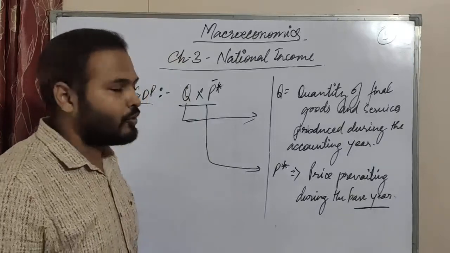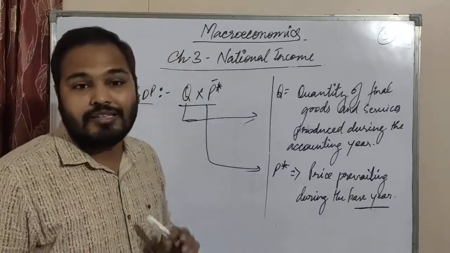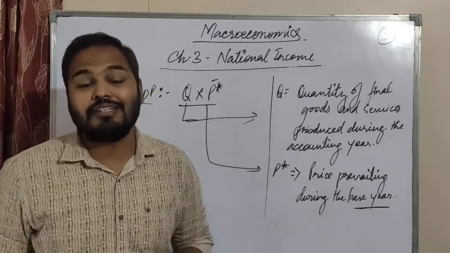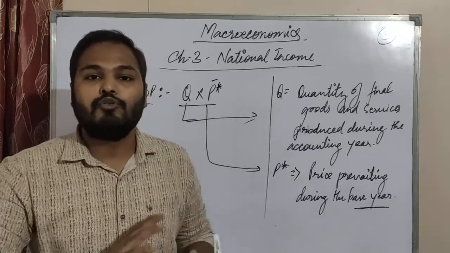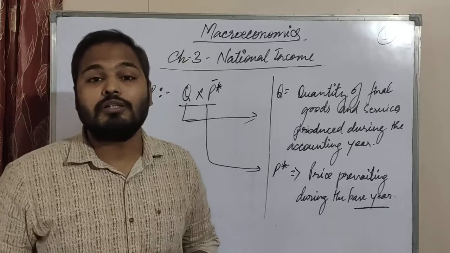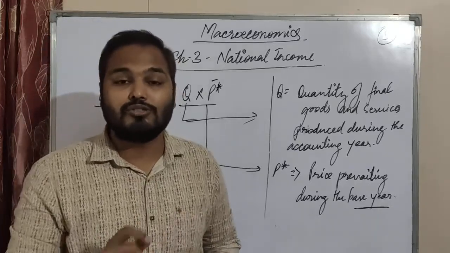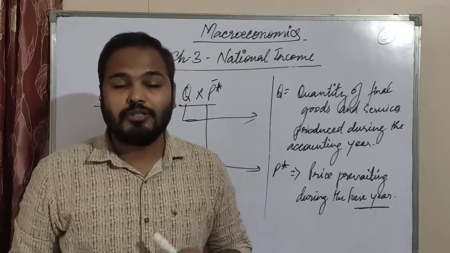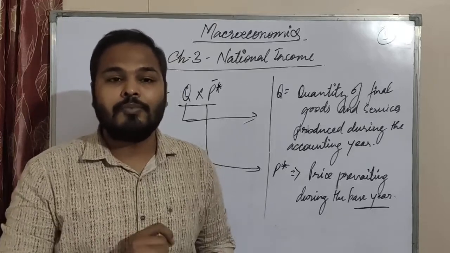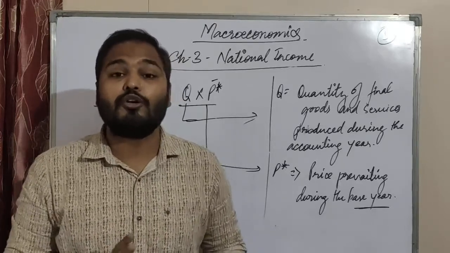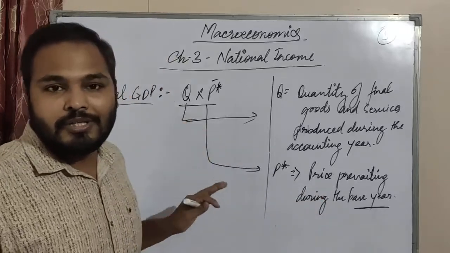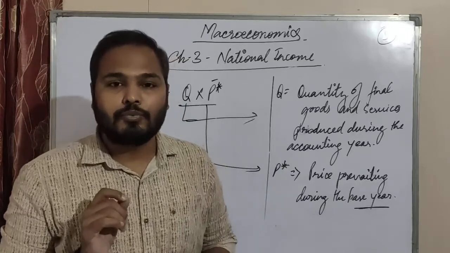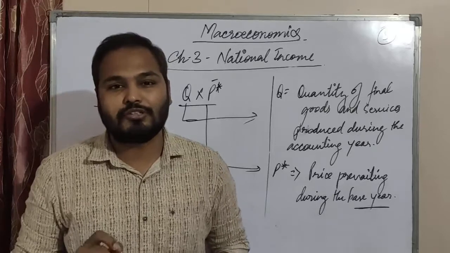One more thing, it is very important. When real GDP increases, there must be an increase in the flow of goods and services. But when nominal GDP is increasing, there may or may not be an increase in the flow of goods and services. Why? Because both are not constant. Even Q, the quantity of flow of goods and services, is not constant, and their price is also not constant. So when nominal GDP increases, the flow of goods and services may or may not rise. But in real GDP, it must be that the flow of goods and services rises.